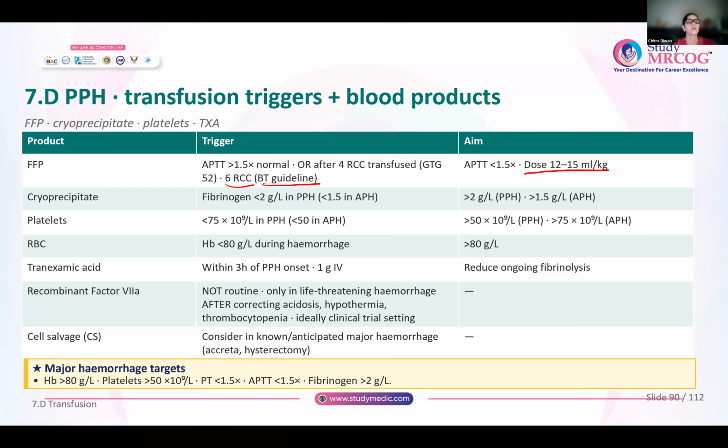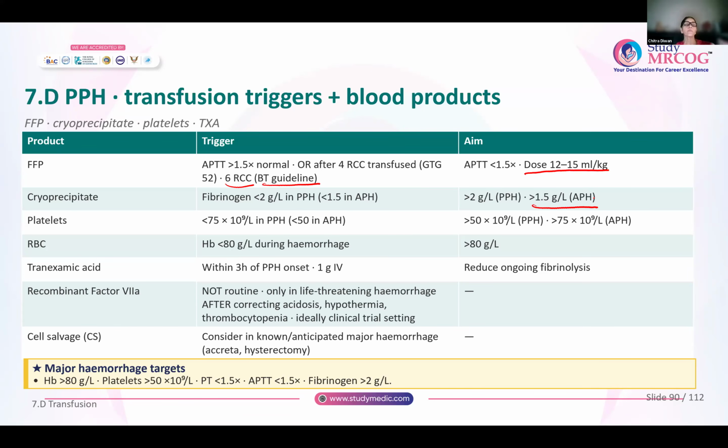Fibrinogen: to replace fibrinogen, you will give cryoprecipitate. So in postpartum hemorrhage, if fibrinogen is less than 2 grams per liter, then cryoprecipitate is given. Your aim should be that fibrinogen levels are more than 2 grams per liter in postpartum hemorrhage. If it is APH, fibrinogen should be more than 1.5 grams per liter.